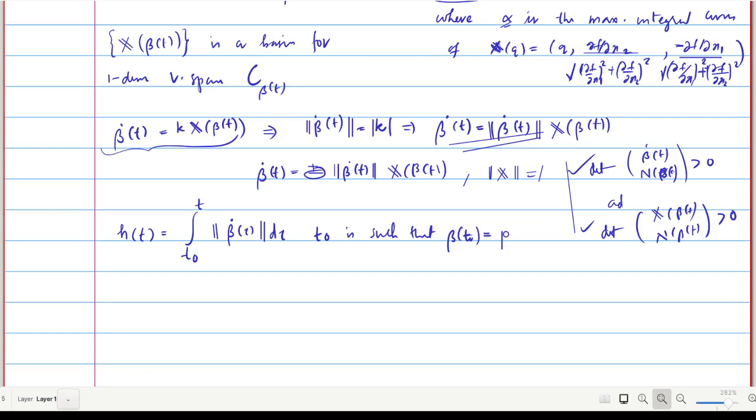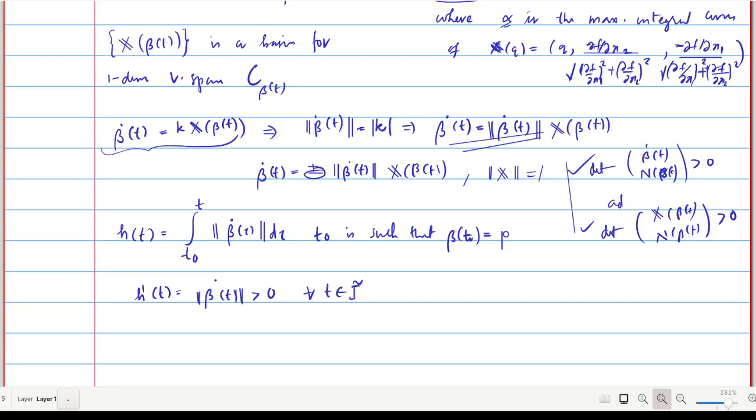Then using the fundamental theorem of calculus, we get h dash t is equal to the norm of beta dot t. We know that this is greater than 0 for all t belonging to I tilde. Therefore h dash t is always greater than 0, so h is monotonically increasing.